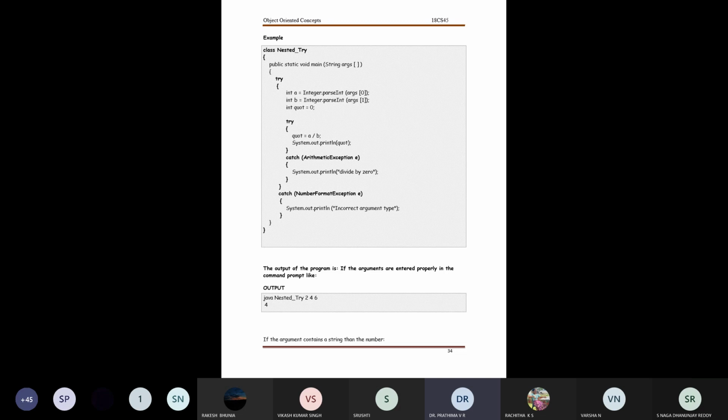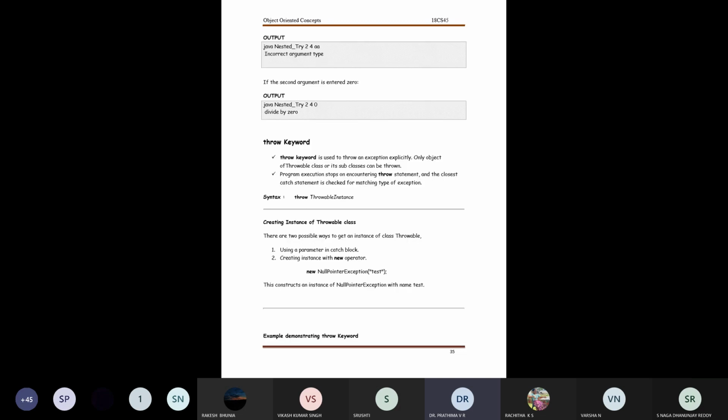And now there is a question. I am a user. I wanted to write a user defined exception. I am a programmer. I need to define my set of conditions. I need to define my own exception type. Can I have that flexibility? That's the question the programmers will be asking. To address that, we have a concept called the throw keyword. So here, the throw keyword is used to throw an exception explicitly. Means only an object of that belonging class or a subclass can be thrown.